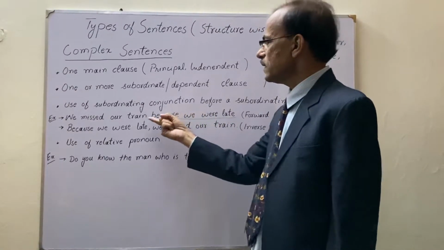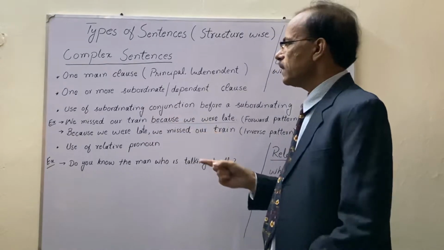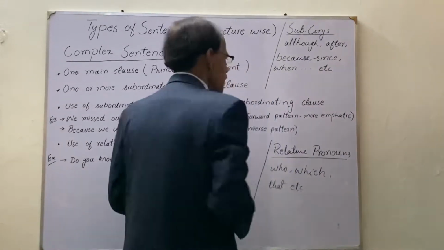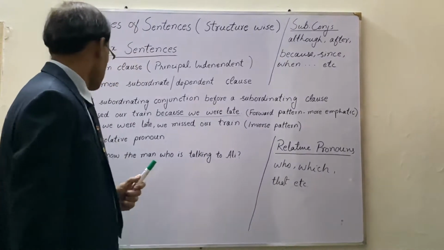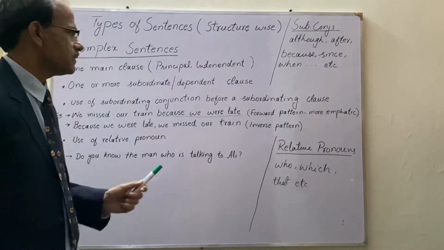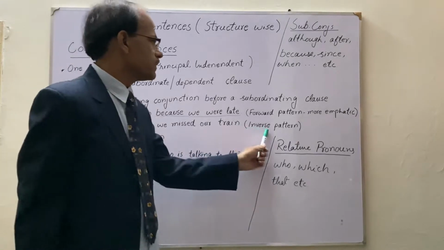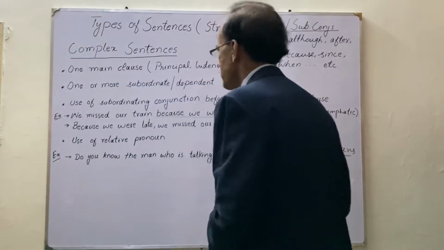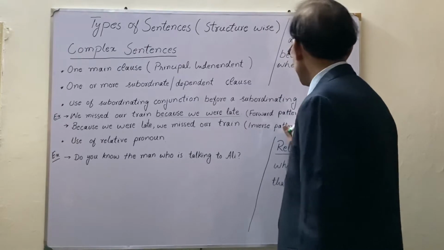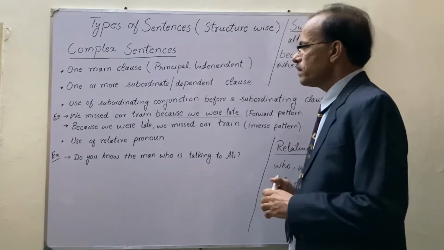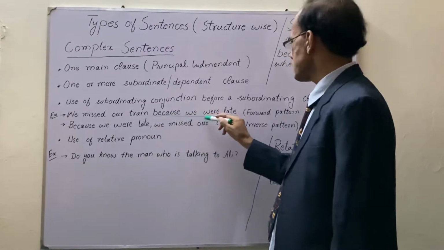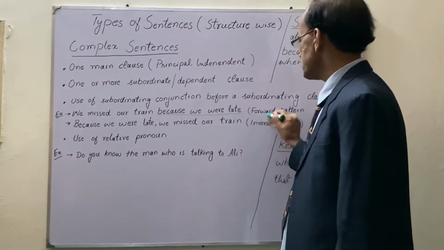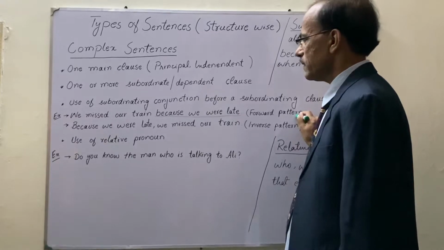The first pattern is called the forward pattern, and the second one is the inverse pattern. In the forward pattern, the main clause is first and the subordinate clause is second.